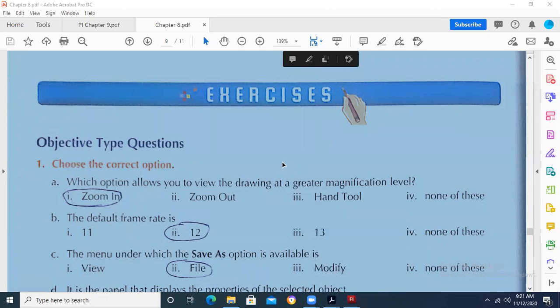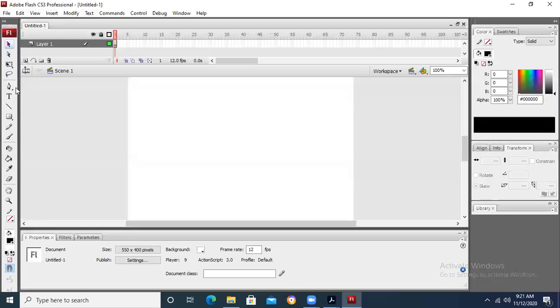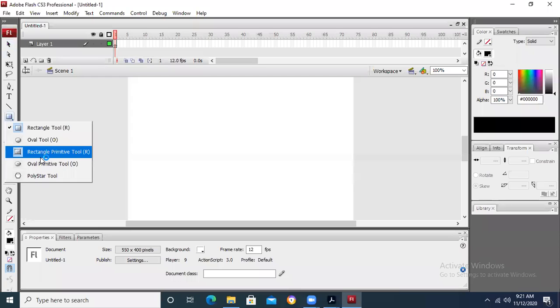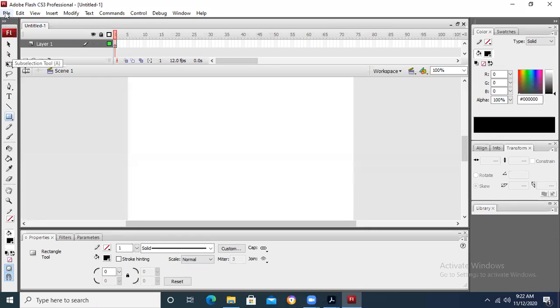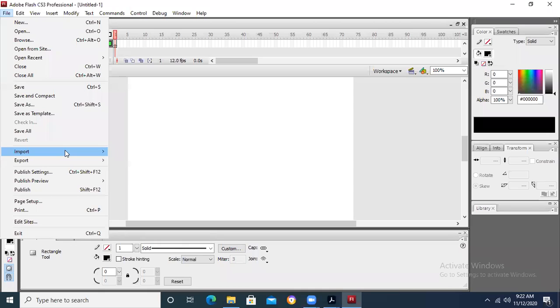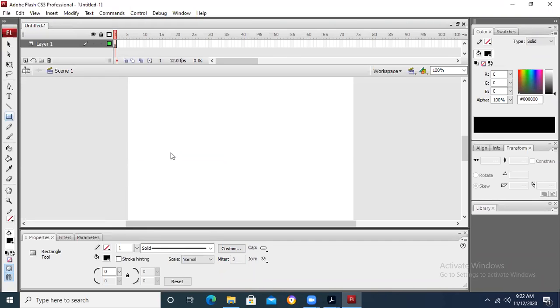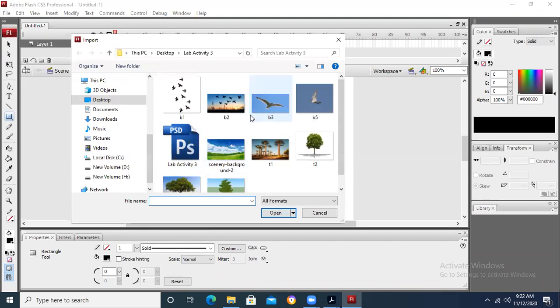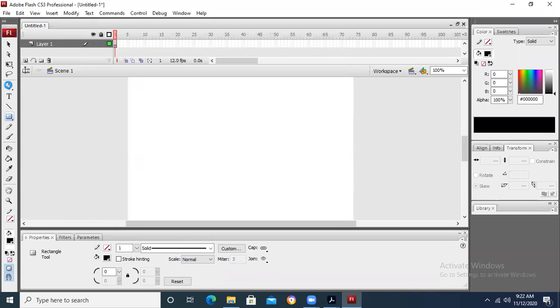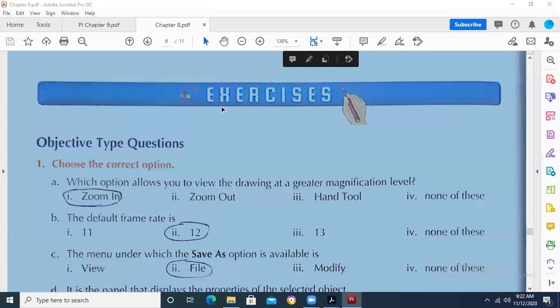The question will be, for example, I am giving you an example, what is the difference between the rectangle tool and the primitive rectangle tool, that you can write in your own words. But there won't be any stepwise questions, like how you are going to transform an image. This is basically a question based on steps, because you will say insert an image, then go to the transform tool, and resize it. So it contains steps which is not possible in words,